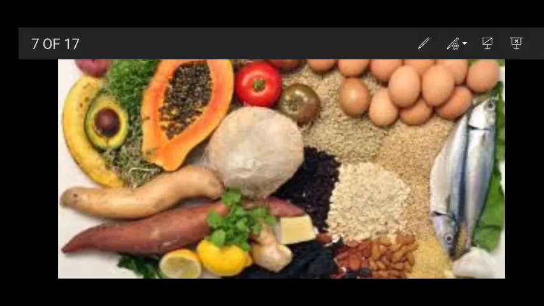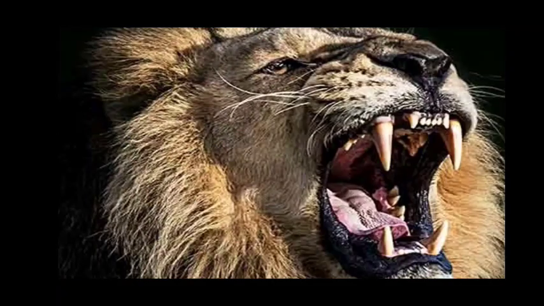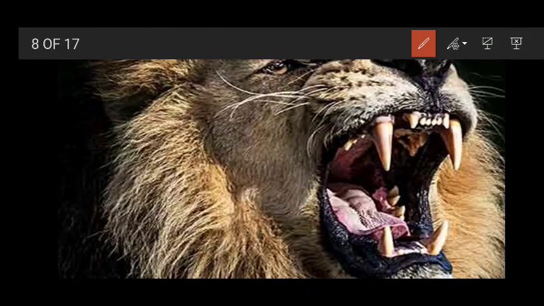Okay. So now let's discuss the types of teeth present in carnivores. Carnivores have a set of teeth that are very different from herbivores, and of course they also have a different diet. A carnivore uses its teeth to kill a prey item before eating it. The sharp incisors and pointed canines you can see in the picture. This is the sharp incisor and this one is the pointed canine. So sharp incisors and pointed canine teeth are perfectly designed for their food habit.